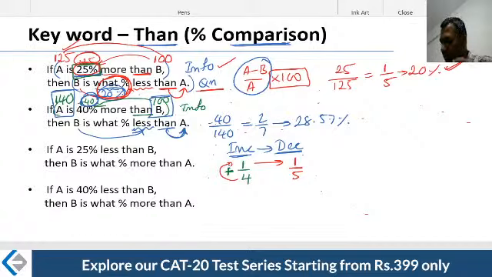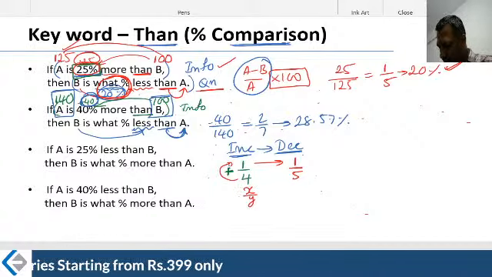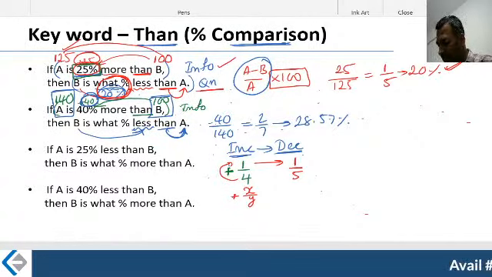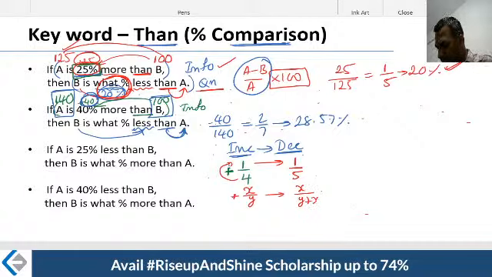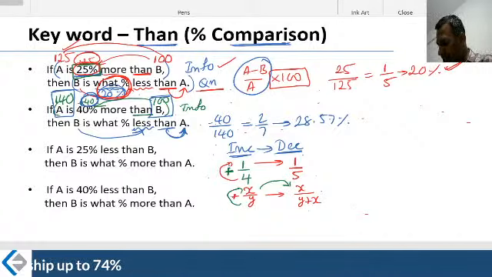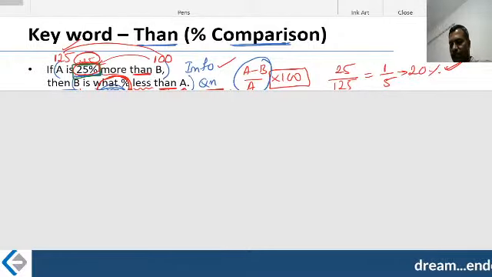So I will give the mnemonic here. If the increase is of the form x by y, then the decrease will be of the form x divided by y plus x. Don't change this x. Retain the numerator as it is. Only the denominator you add and change. Add these two and then change it into the denominator.